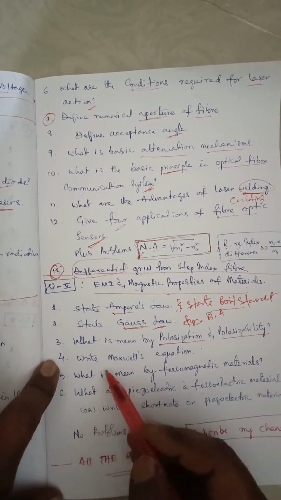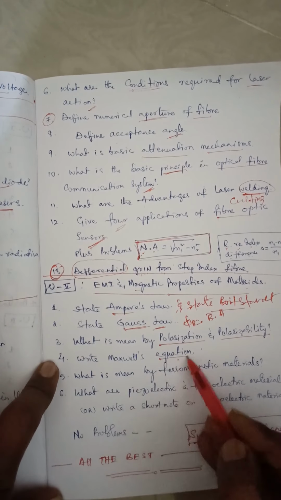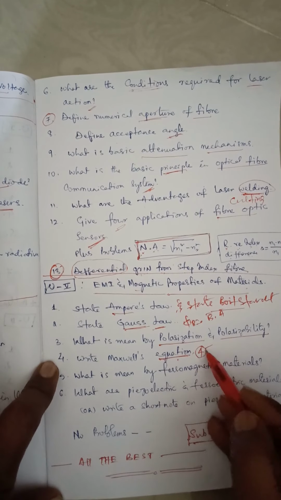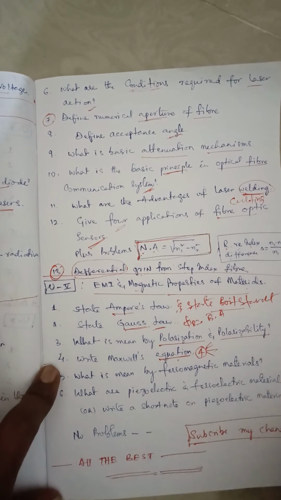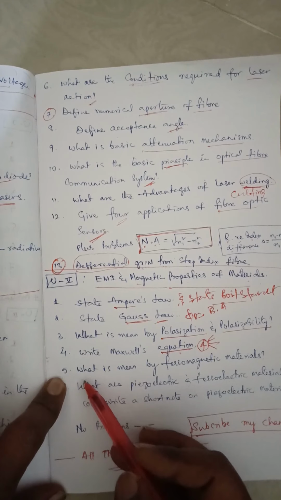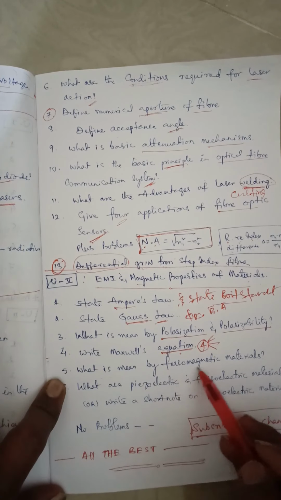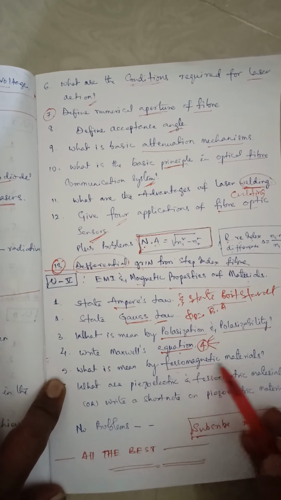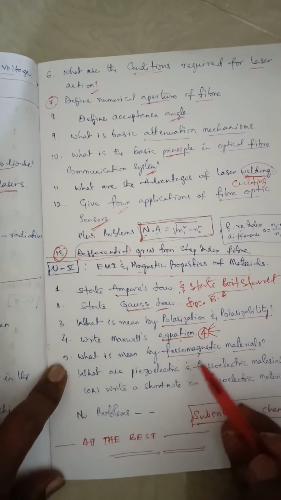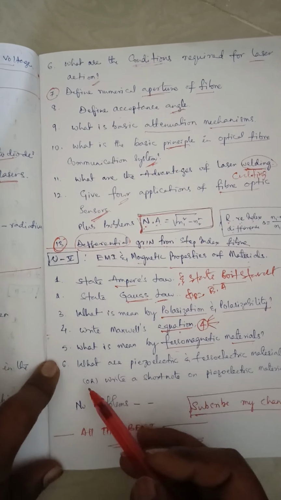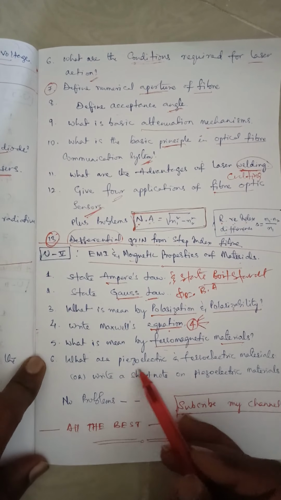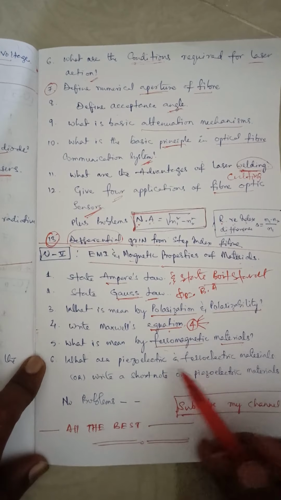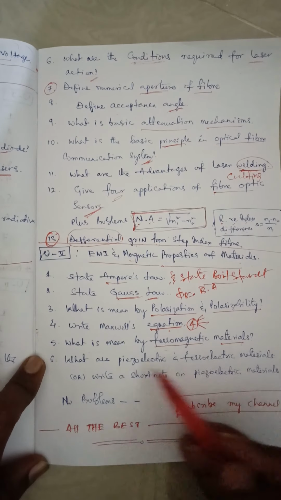The fourth one is, write Maxwell's equations. There are 4 Maxwell's equations, and we need to write the 4 Maxwell equations. And the fifth one is, what is meant by ferromagnetic materials? That we need to write. And the sixth one is, what are piezoelectric and ferroelectric materials? This is very, very important, asked many times.